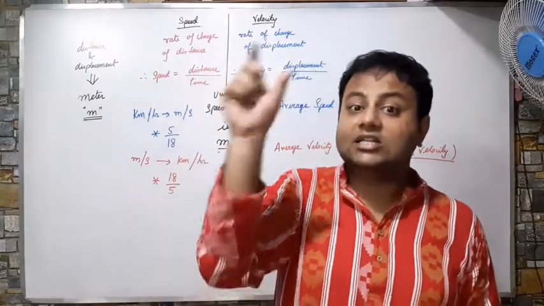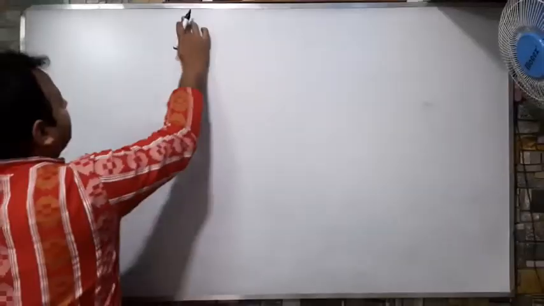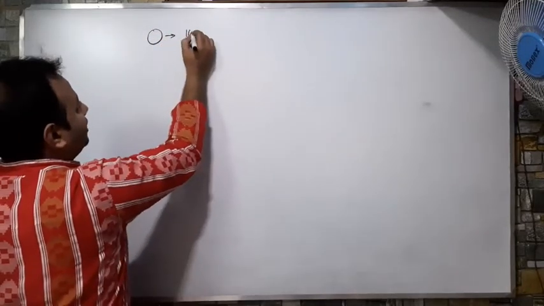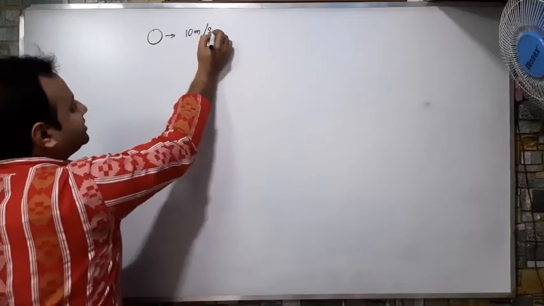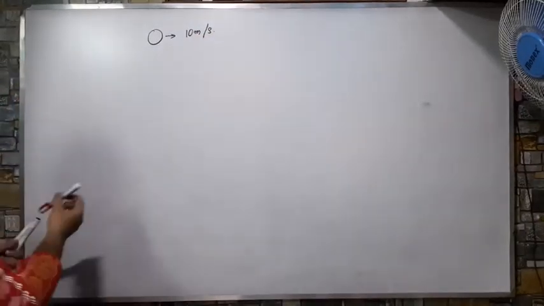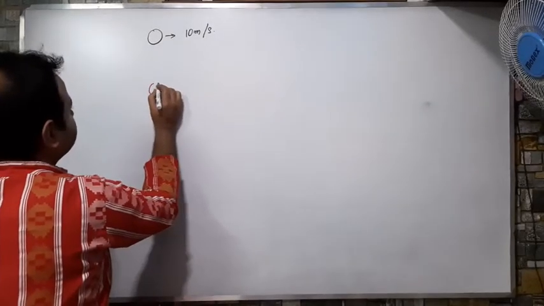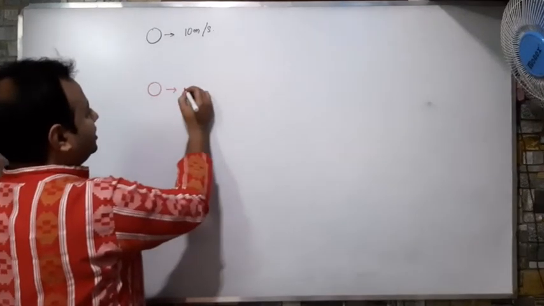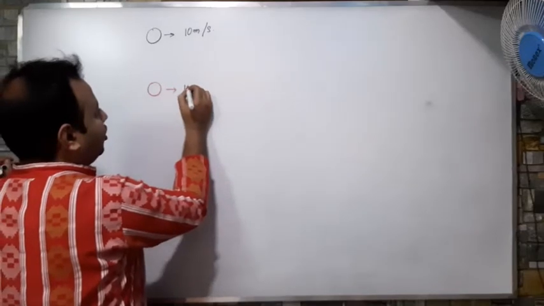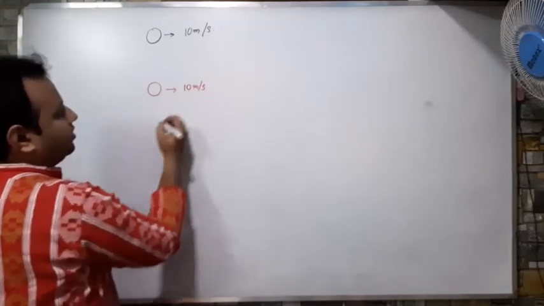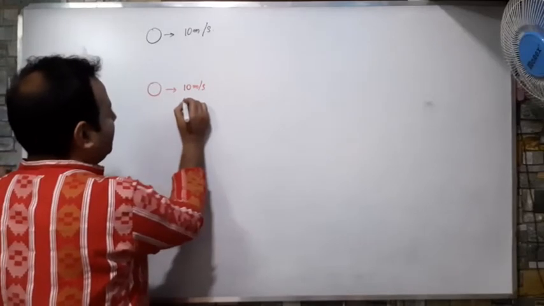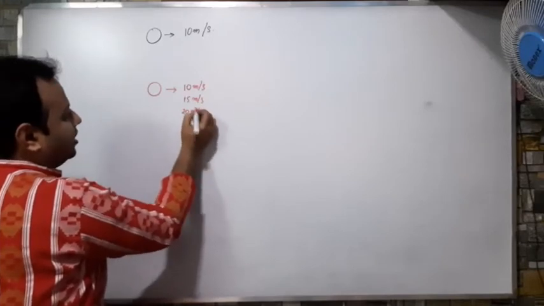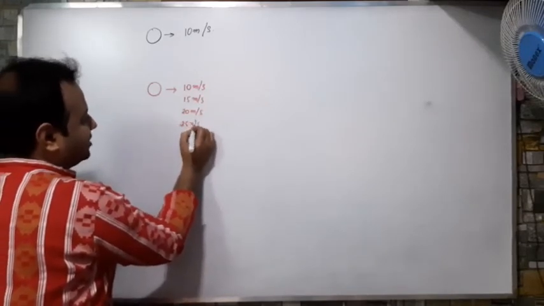So what is acceleration? The rate of change of velocity. There is a body which is moving at a speed of 10 meters per second. Now there is another body which is moving with increasing speed. For the first time it travels at 10 meters per second, for the next time at 15 meters per second, for the next time at 20 meters per second, for the next at 25 meters per second, and so on.